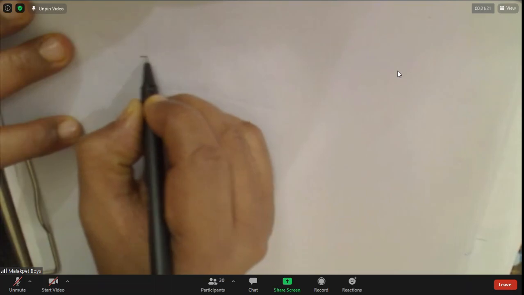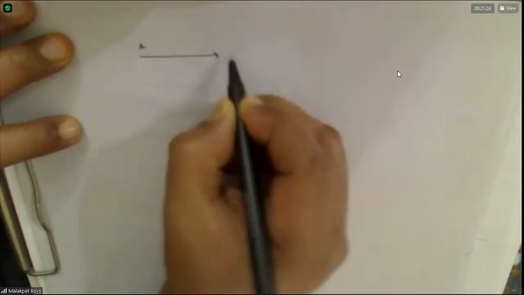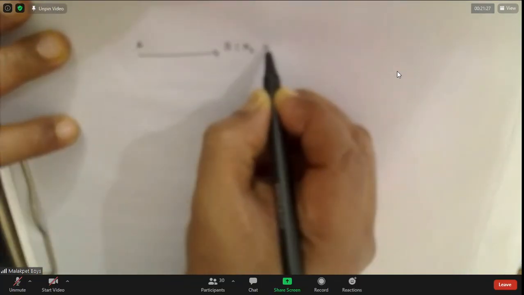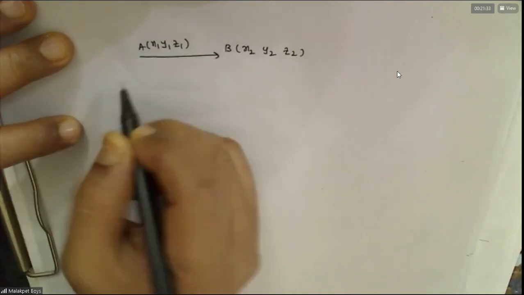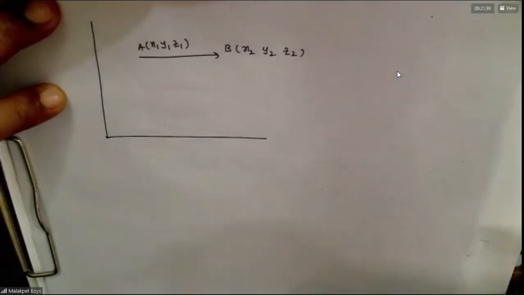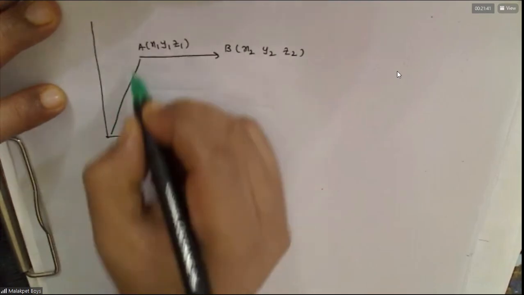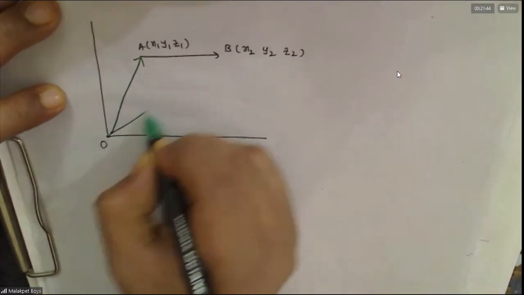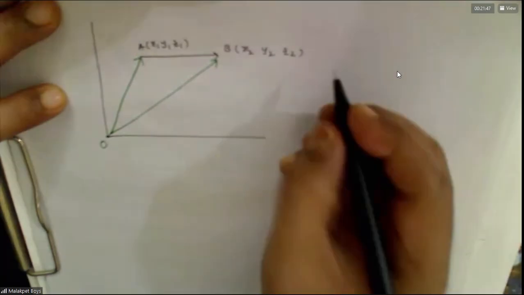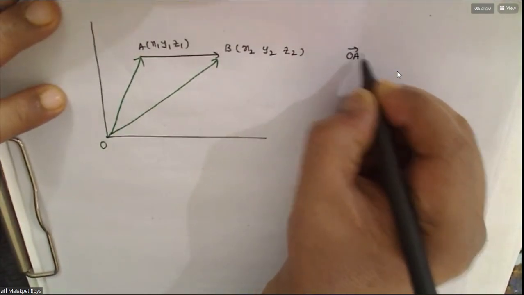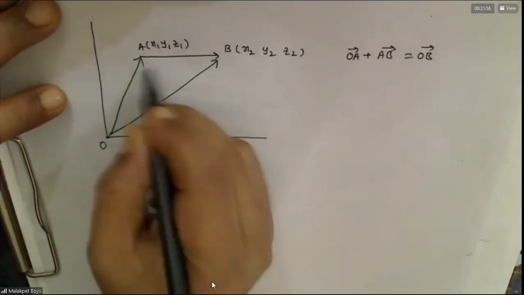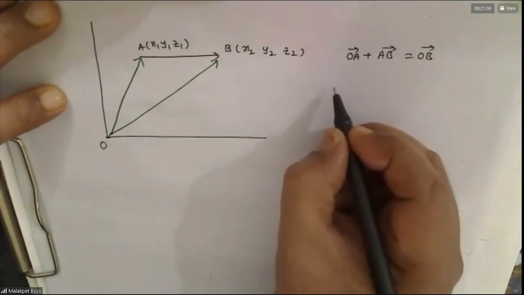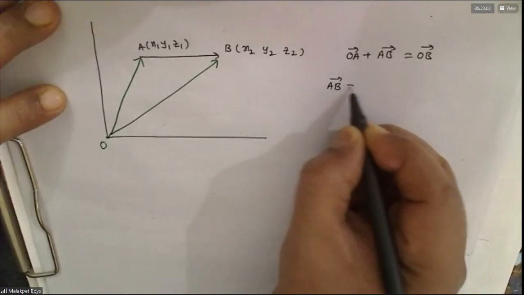See, once again I am explaining. Suppose this is AB. This is X1, Y1, Z1. You want to find AB. Actually, what we do, this is OA. Everything comes from the triangle only, no? OA bar plus AB bar is OB bar. Do you agree with this? We need AB.